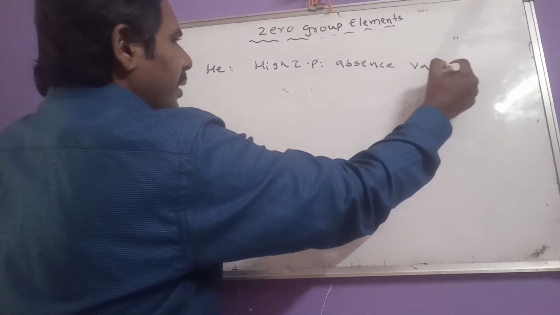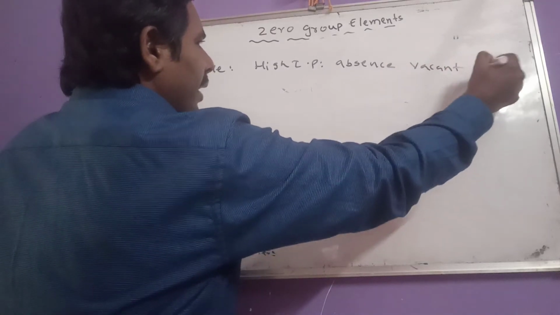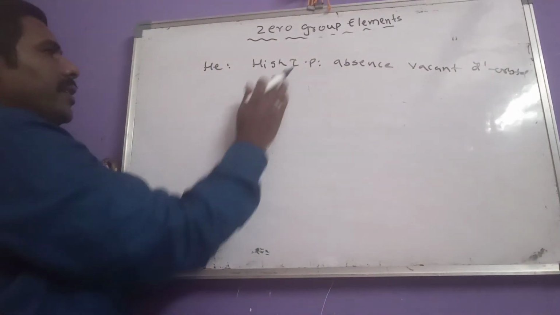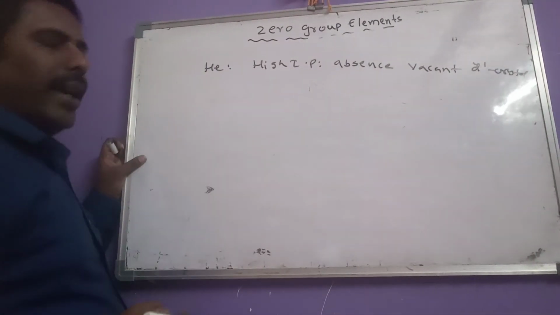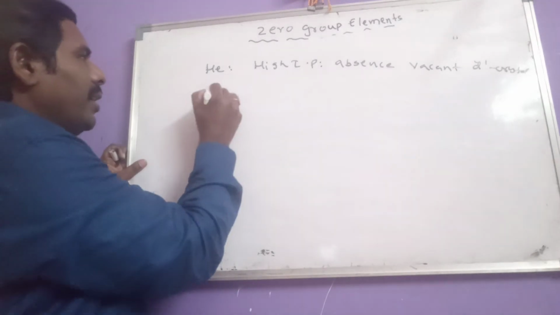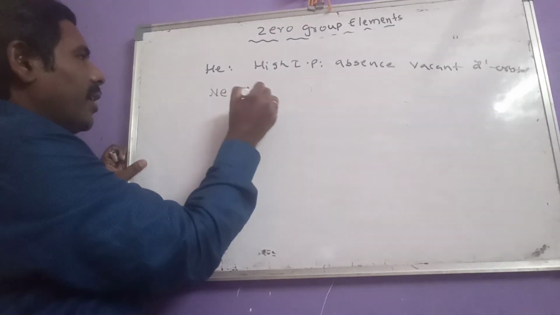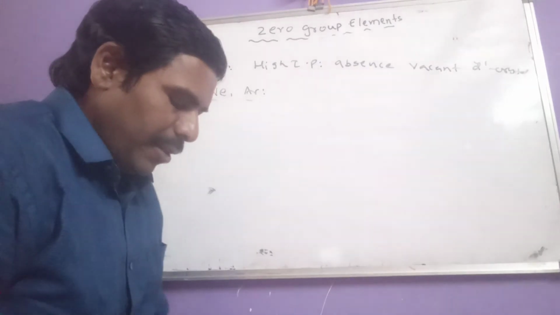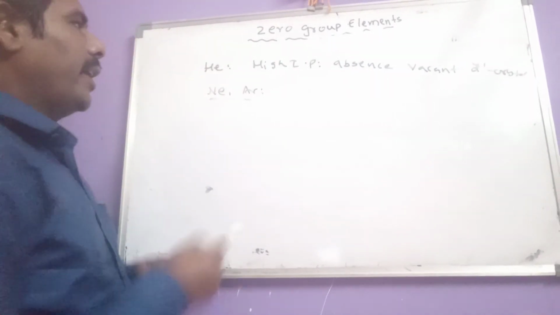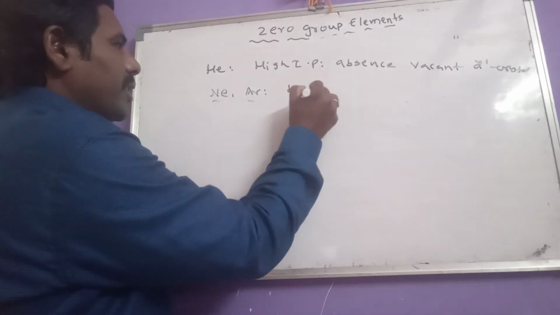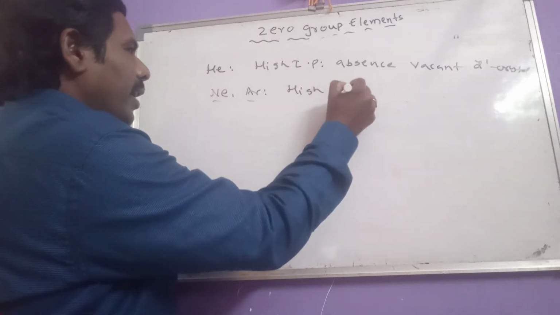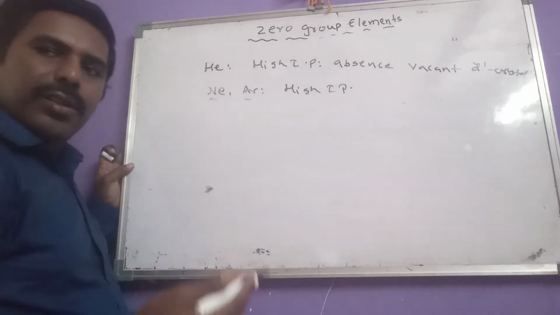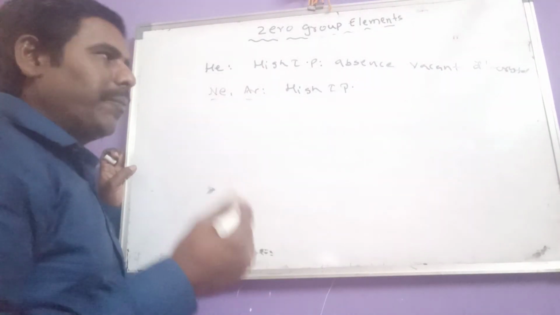No vacant d orbitals are present in helium, and it has high ionization potential. And of course neon and argon have vacant d orbitals, but due to the high ionization potential, these two also could not form compounds.